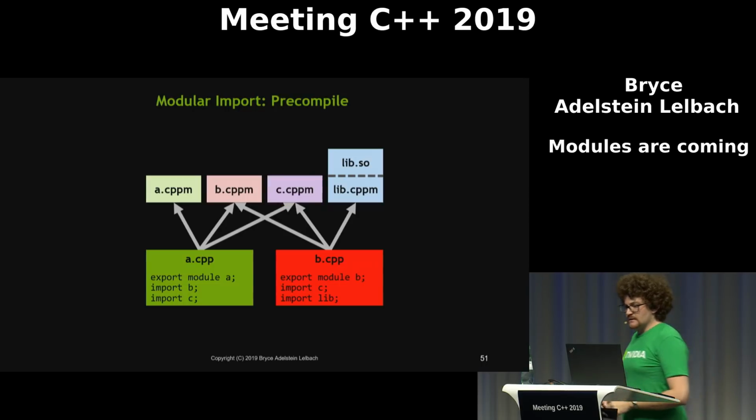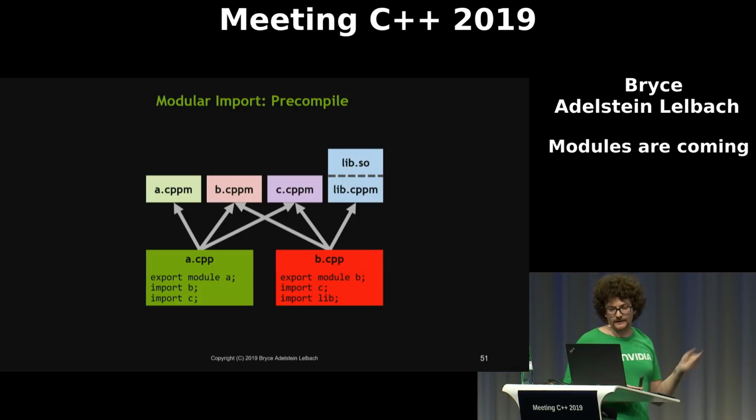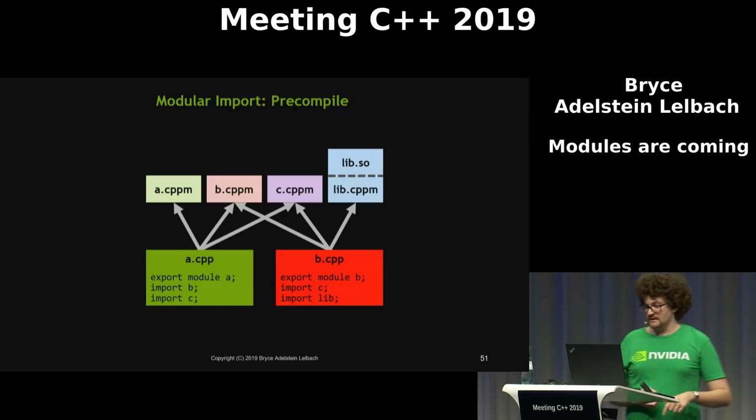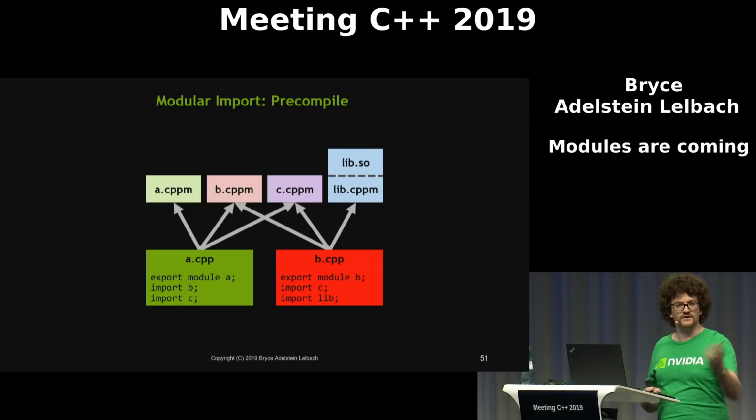Okay, so the first thing we have to do when compiling in the modular world is pre-compile module interface units into what we call built module interfaces, which you can think of as a serialized form of your compiler's AST, or like pre-compiled headers.